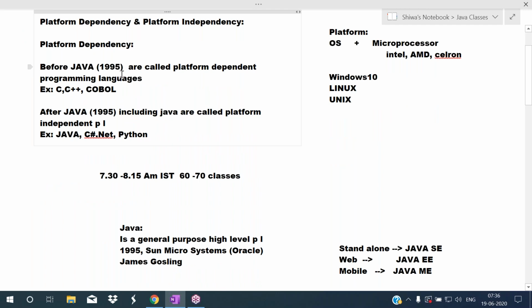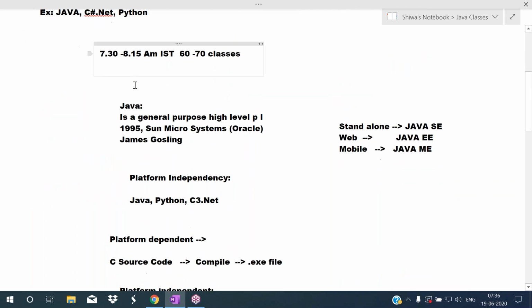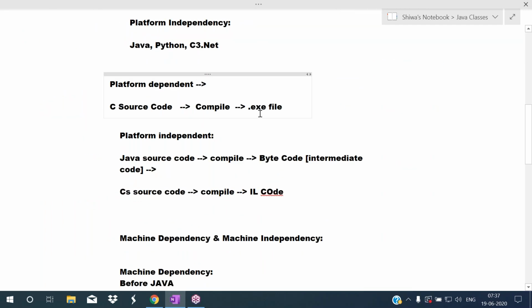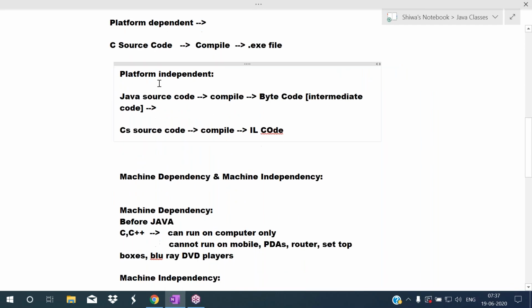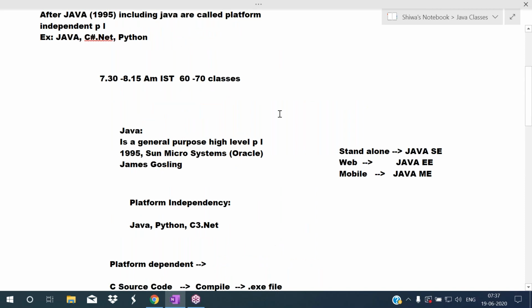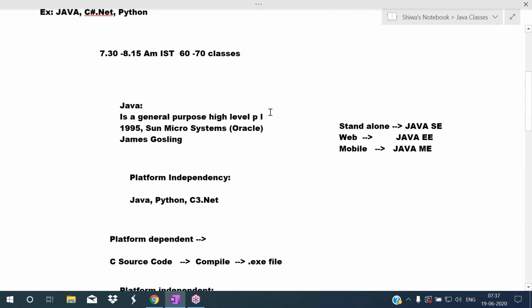Platform dependent programming language means after compilation it creates an .exe file. In platform independent programming languages, after compilation intermediate code will be generated. In Java that is called bytecode. In platform dependent programming languages, the .exe file is created directly.